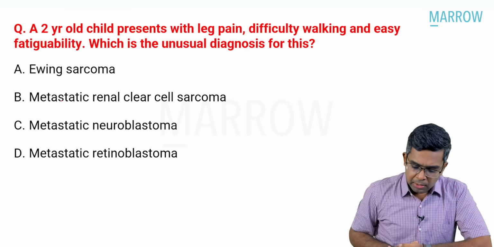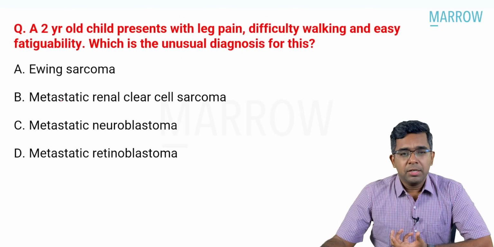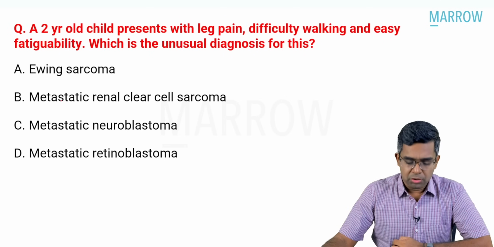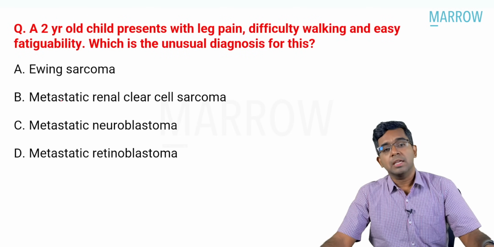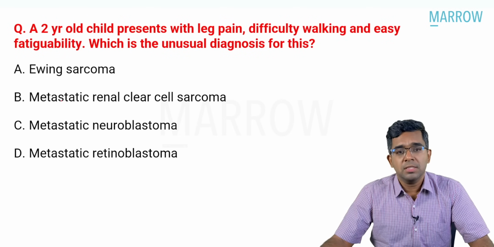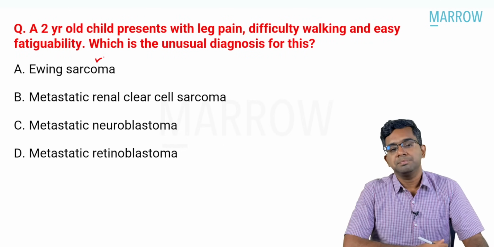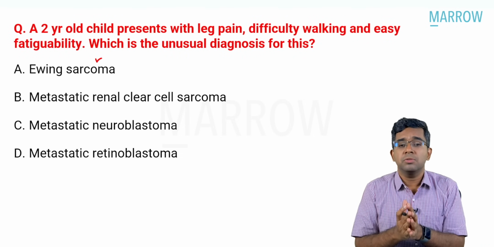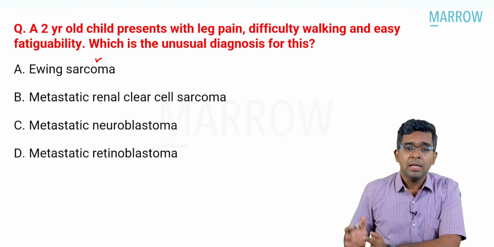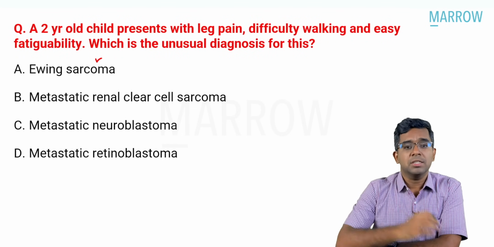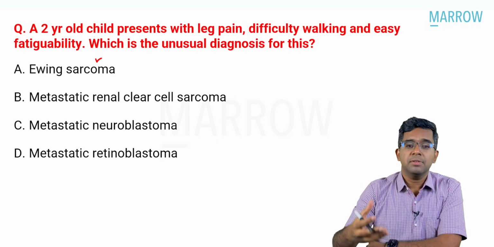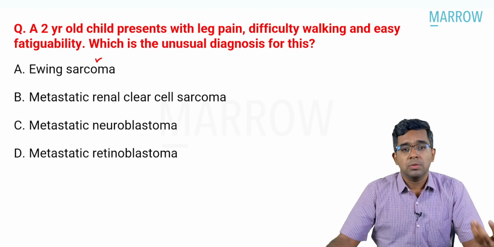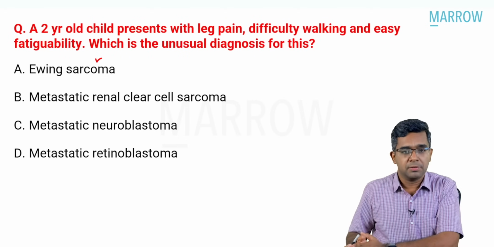Okay, right. Yes, leg pain, difficulty walking, something related to the limbs or the limb bones. Easy fatigability could be due to anemia present in this child. Now, if you look at the first option, Ewing sarcoma, is it a possible diagnosis for this child? Definitely yes. Ewing sarcoma is one of the primary bone tumors. Even though the classical age group for Ewing sarcoma is the 2nd decade, it can very well be possible in a young child also, and typically it will present with bony problems like pain and difficulty in walking and can be associated with anemia also. So that is a possible diagnosis and cannot be the answer for the question.